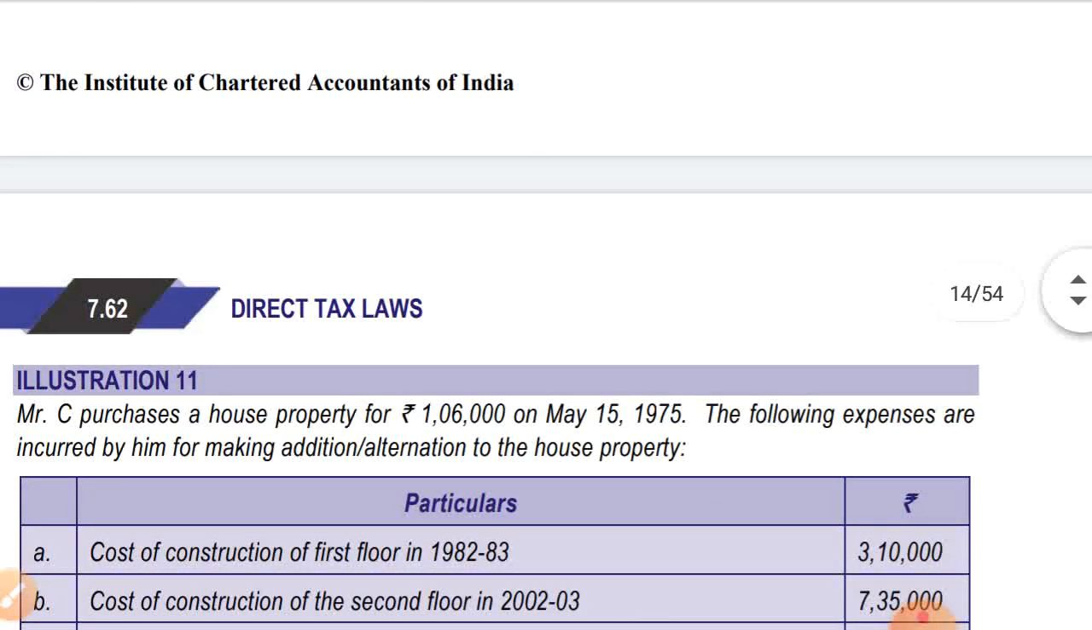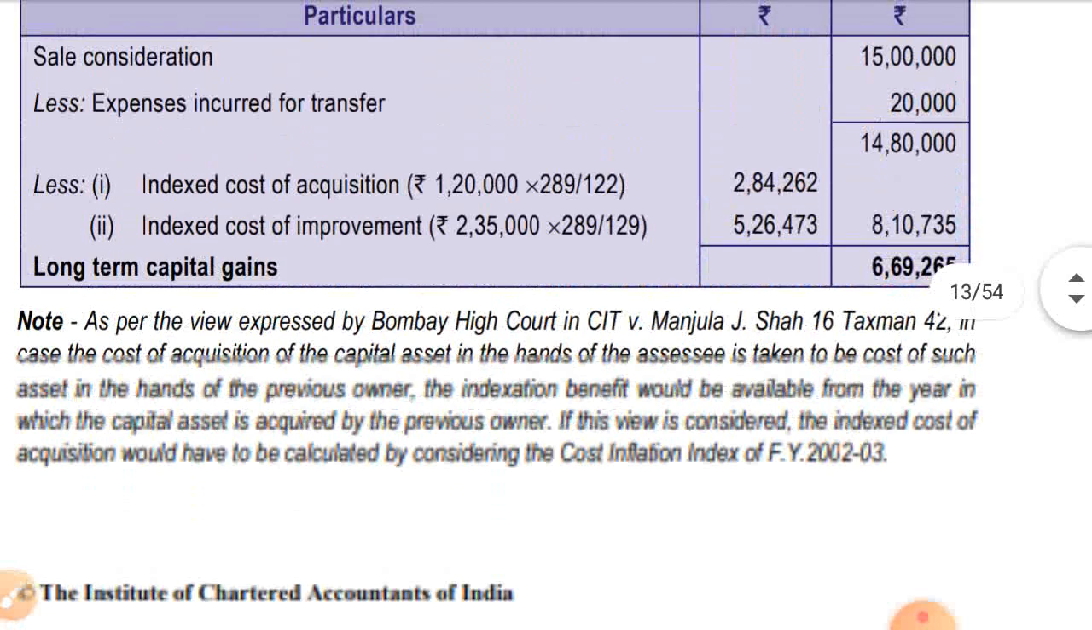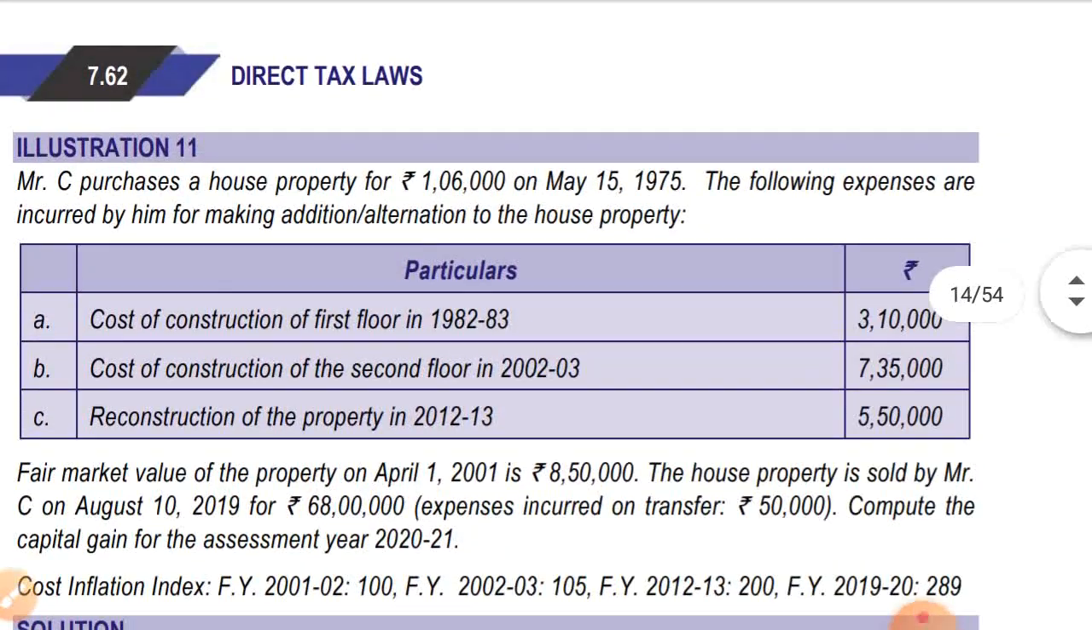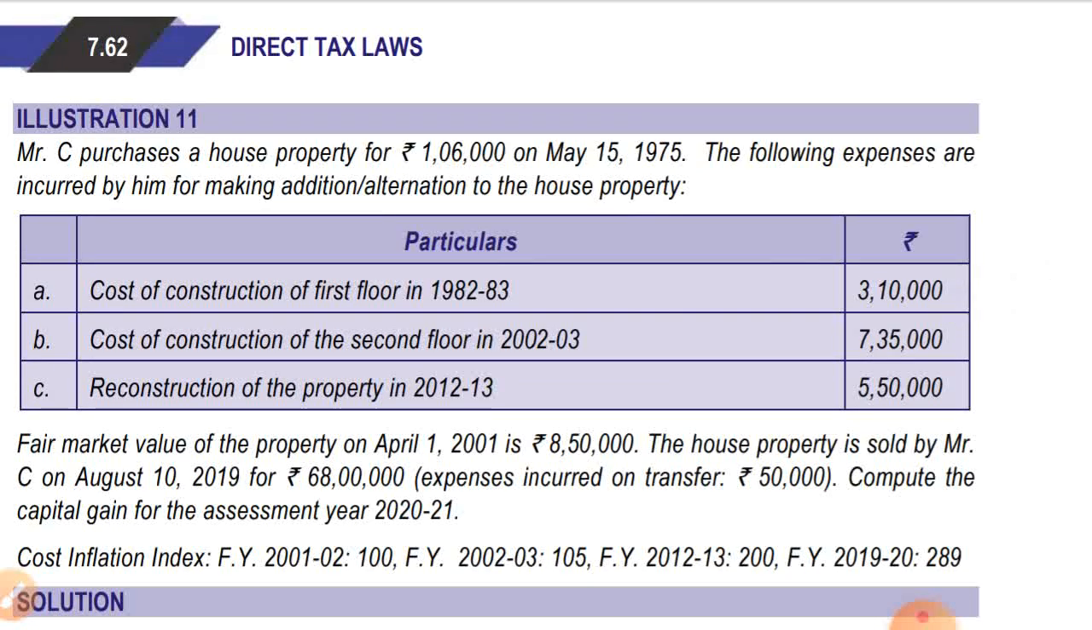As I said, they have not shown the calculation, but you can calculate it yourself. But I'll tell you to use the cost inflation index of 2002-03 rather than the year 2006-07. That is also correct. Now, the last illustration of this video.